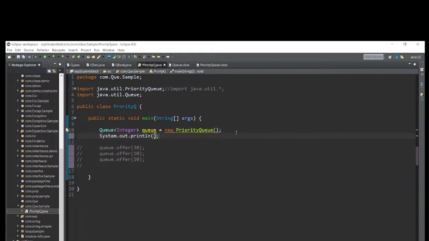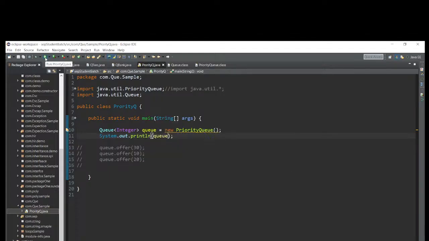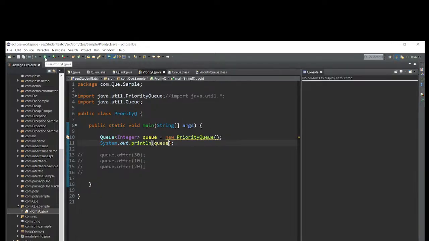System.out.println. Let me write q. Then what it will print on the console, let me check. Then after I will add some elements. Let me run this one. What it will print on the console. Let me check. It's printed empty array. I will add some elements now.